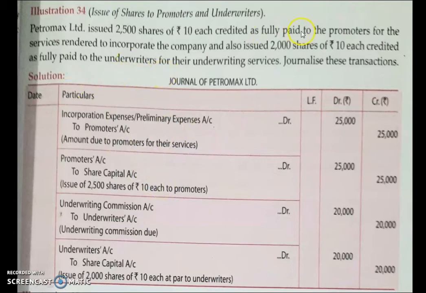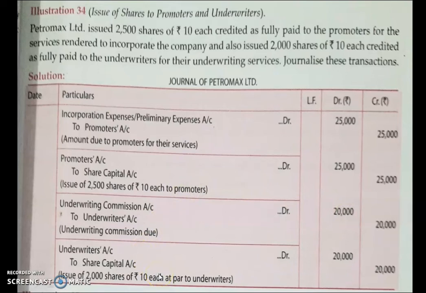Same way for the underwriters, for their services you are issuing the shares. The first entry is of due, commission due. So underwriting commission account debited to underwriters account, being underwriting commission due. Here you are issuing 2,000 shares for the services of underwriting, and face value of that share is also 10. So 2,000 into 10 will give you 20,000. Due entries in this way.